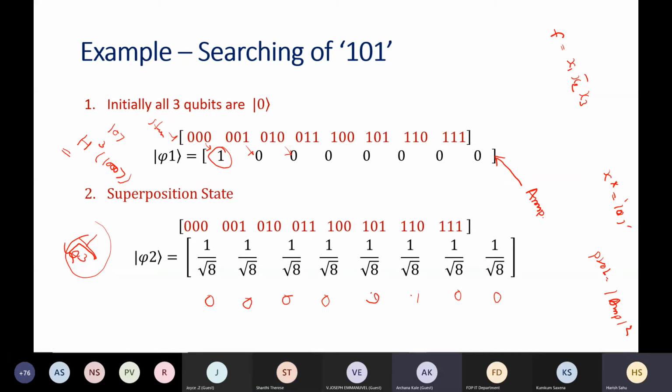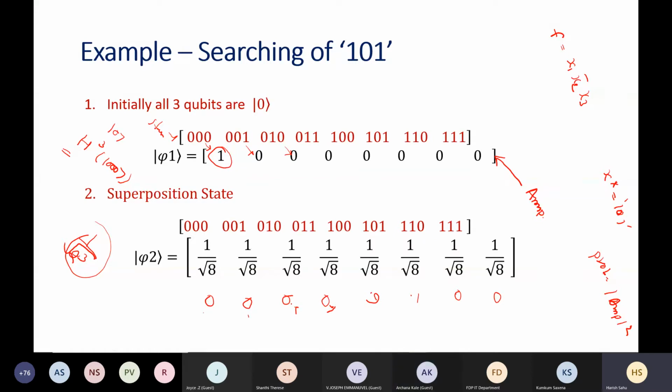0.9 square, probability? So 0.81. And then it will be 0.01. So can it be a valid state? No, sir, because the sum has to be 1. So maybe somewhere some 0.1 or something will be added here, then it will be okay.